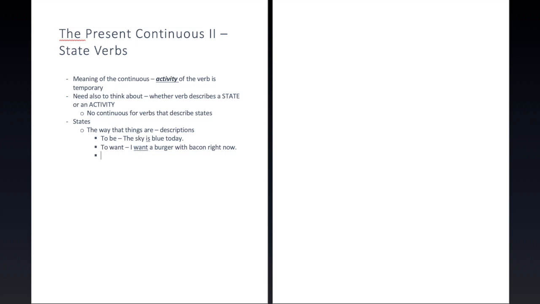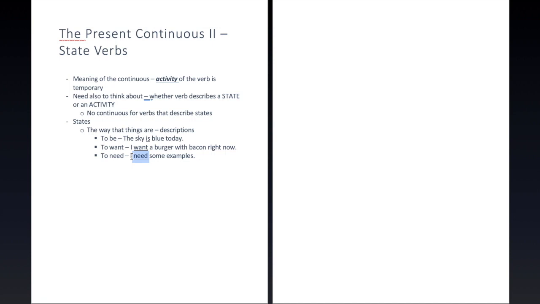What would some other verbs be? Need, very similar to want. I need some examples. All right, so you don't have a choice here. I just need it or I don't need it. It's just a description.